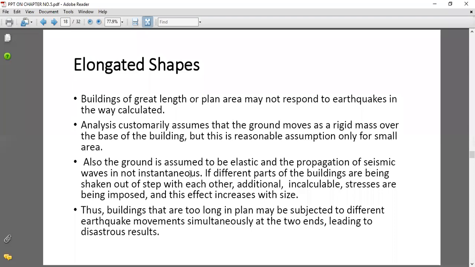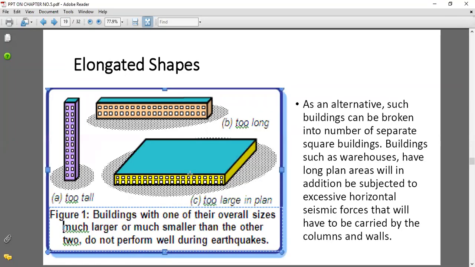Means in both directions the building should be symmetrical, horizontally and vertically. If the building has an elongated shape, that shape should be distributed into separate horizontal members. In this way, if we distribute that area, the stresses and additional loads that come on the structure will be minimized. You can see in this diagram an elongated shape.